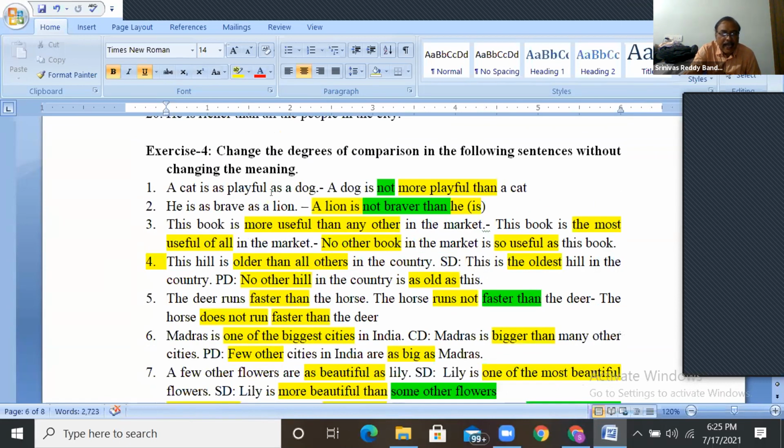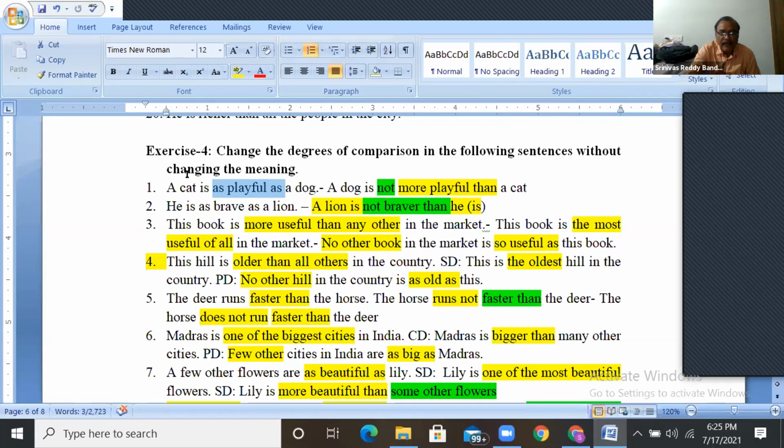A cat is as playful as a dog. Means both are equal. A cat and a dog are compared and said to be equal. As means similar, as playful as a dog.